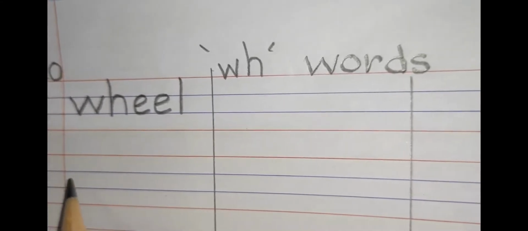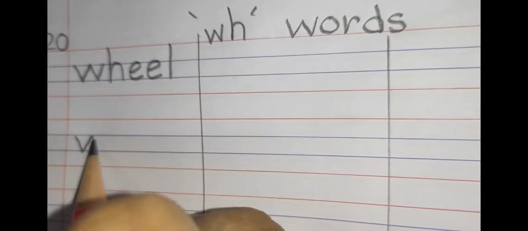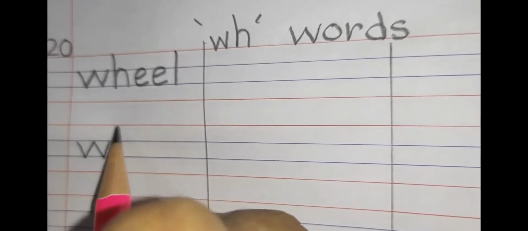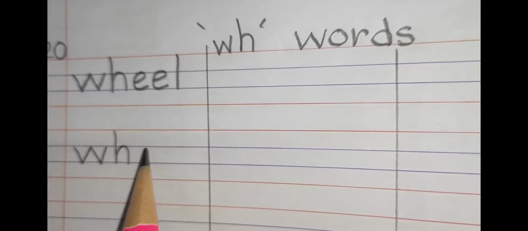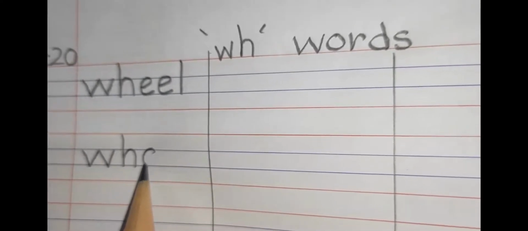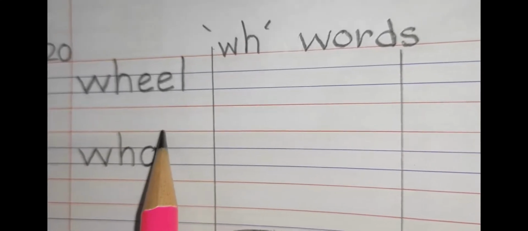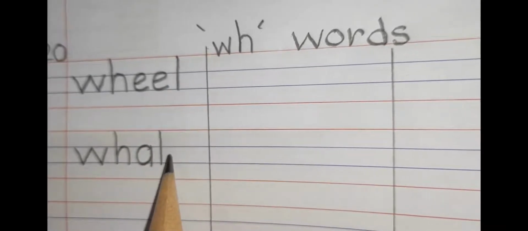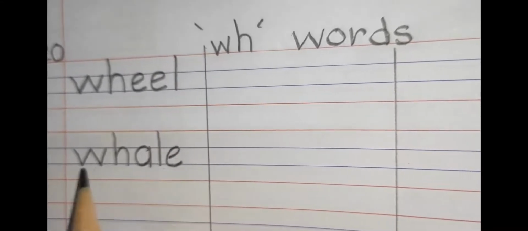W-A-L, whale. For writing whale, first we have to make W, slanting line, go up, come in a slanting line, again go in a slanting line. For H, standing line, go up and make a curve. For A, C, go up and come in a standing line. For L, standing line from red to blue line. For E, slanting line and make a curve.